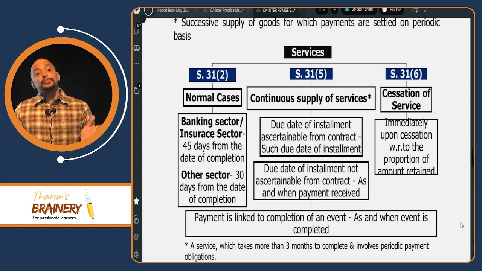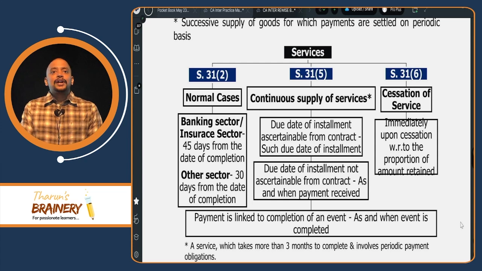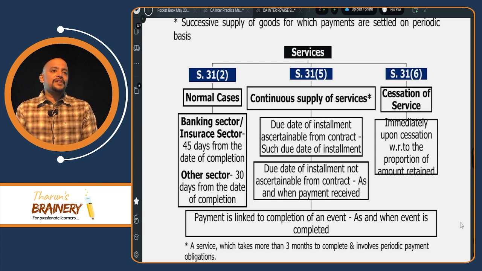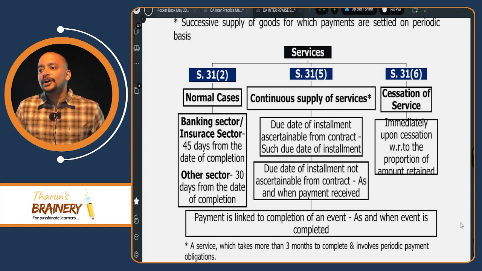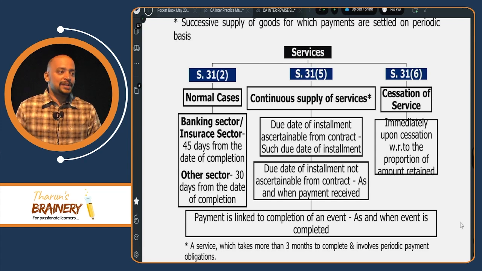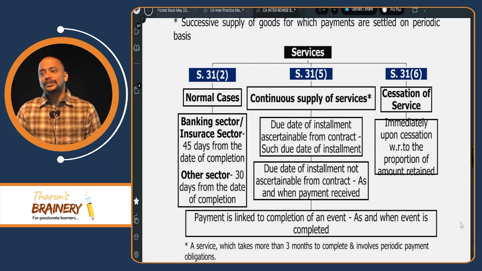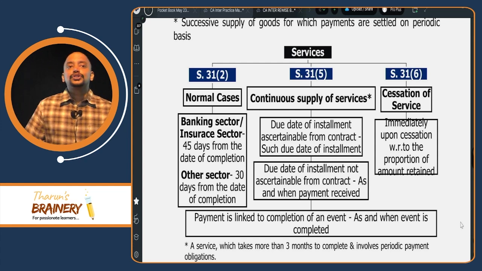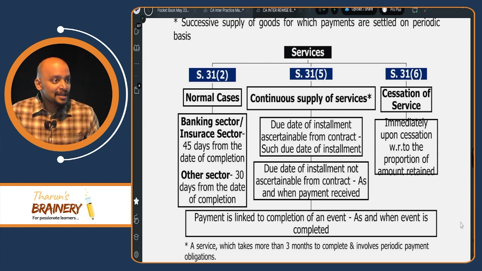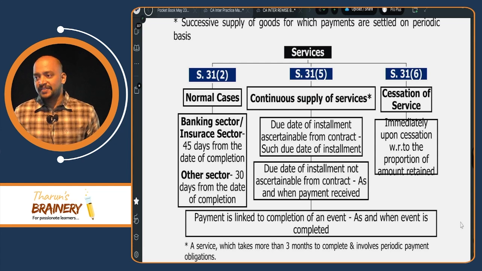Then continuous supply of services. What does continuous supply of service mean? A service which takes more than 3 months to complete and involves periodic payment obligations, that is installments, will be called a continuous supply of service. So two conditions should be satisfied. First, it should take more than 3 months to complete and it should involve installment facility. Then it is a continuous supply of service.